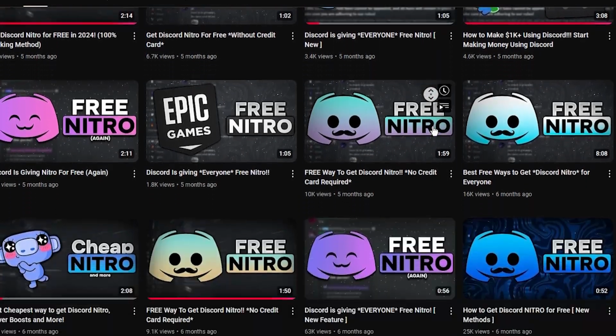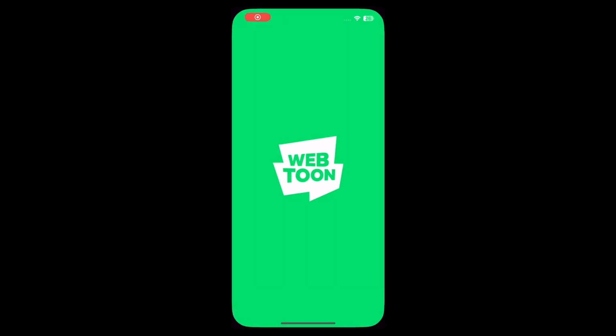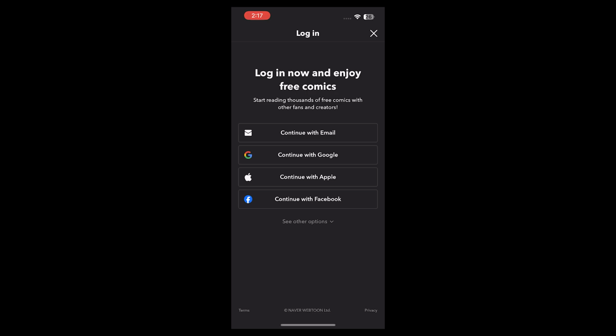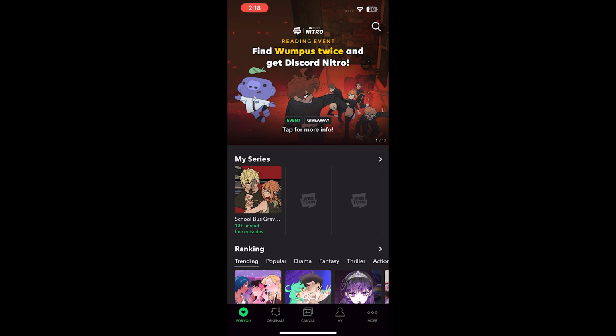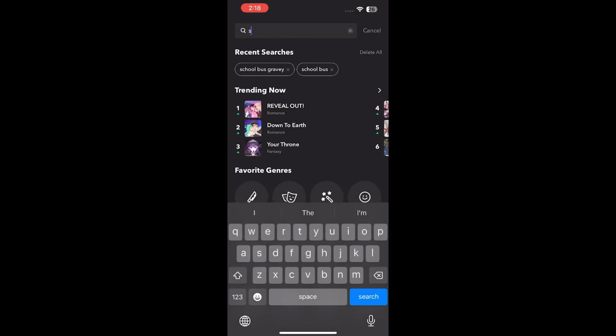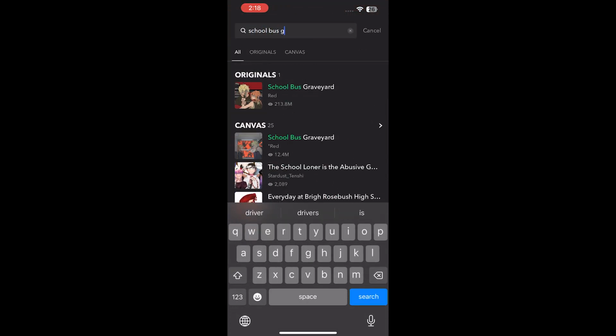So the first thing you need to do is head to the Webtoon app. Here, you will need to click on this login button to log in to the website, and don't worry, you can just log in using your Google account. After being logged in, now go to this search and look for School Bus Graveyard.